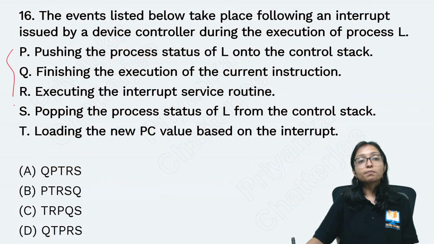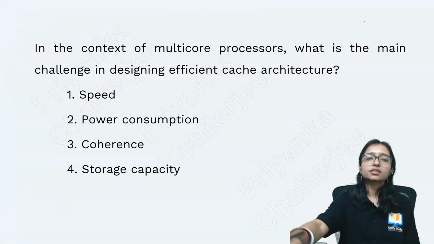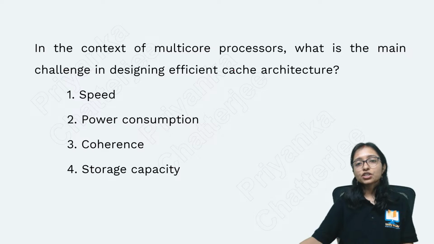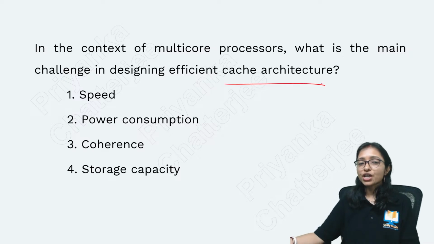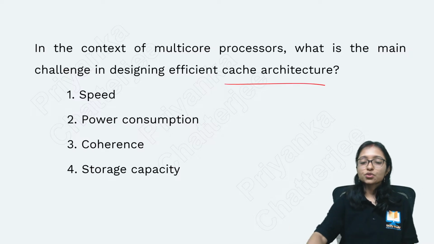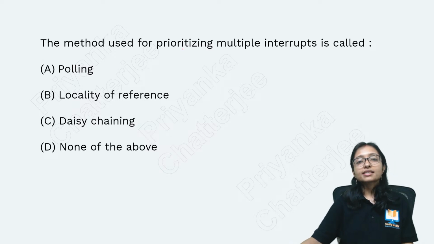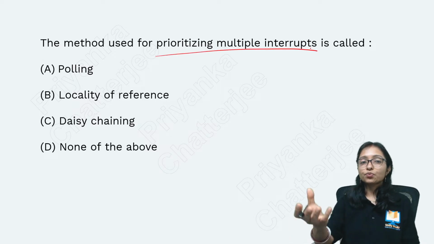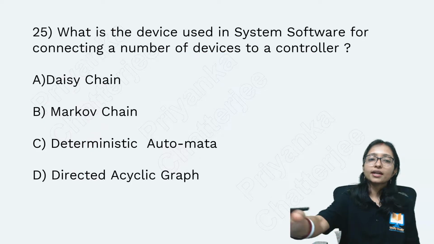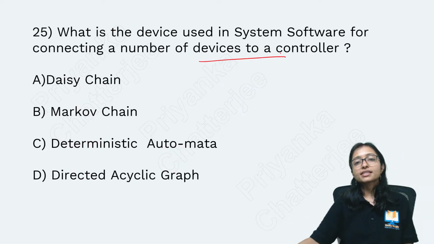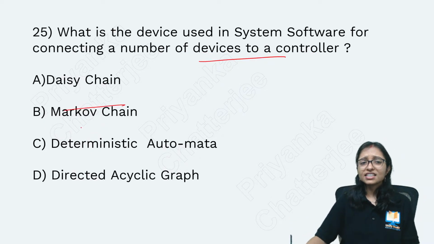Here the sequence on interrupt: how an interrupt is working, you have to do the sequence. Here you can see the question on cache architecture, how it is working. Here you can see prioritizing interrupts. Here also you can see another question, what is daisy chaining, Markov chain, what are these things.